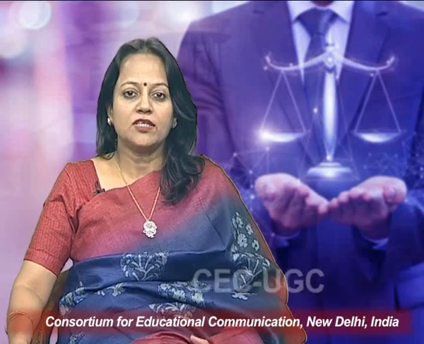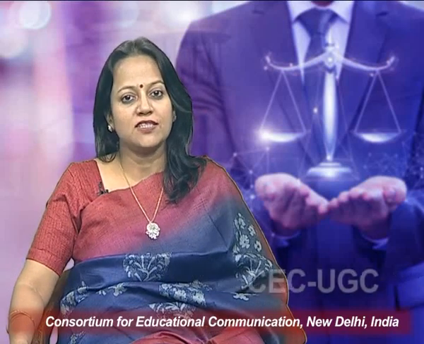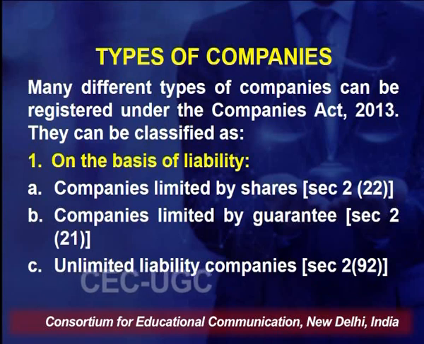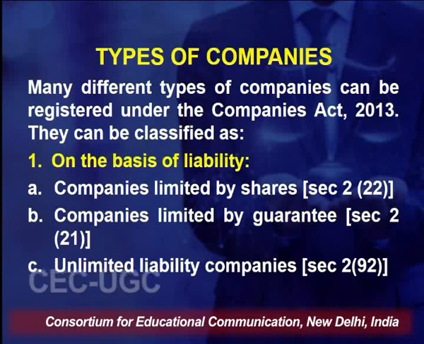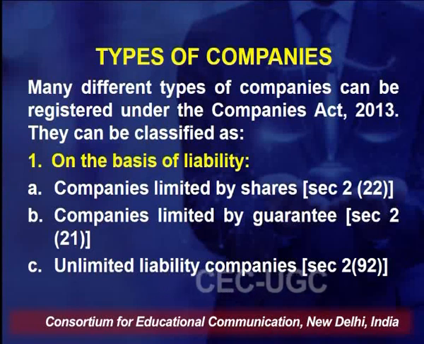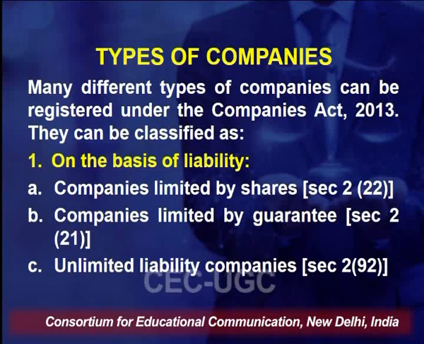The company form of organization is governed by Companies Act 2013. The Act contains 470 sections, 29 chapters and 7 schedules. Now coming on to types of companies, many different types of companies can be registered under the Companies Act 2013. They can be classified on the basis of liability. We have companies limited by shares, and a company limited by shares means a company having a liability of members limited by the memorandum to the amount unpaid on the shares respectively held by them.